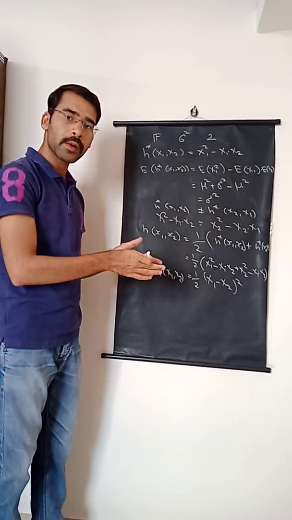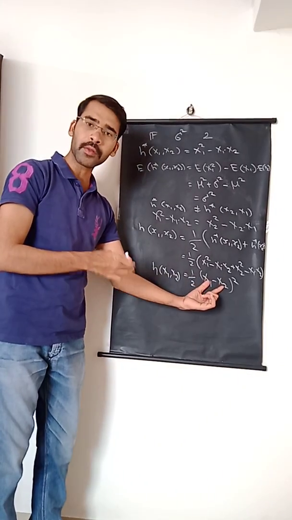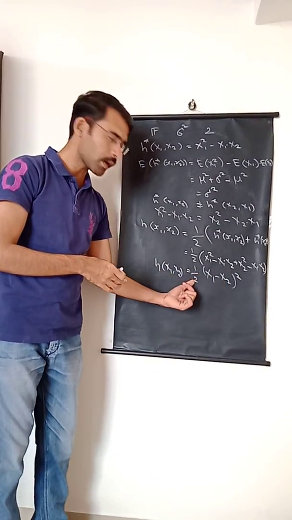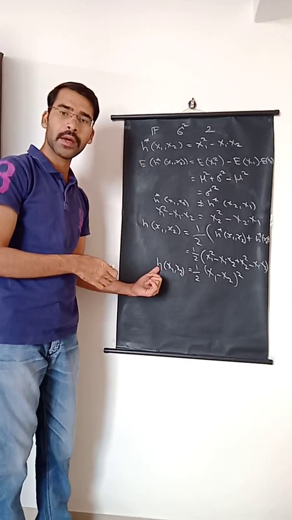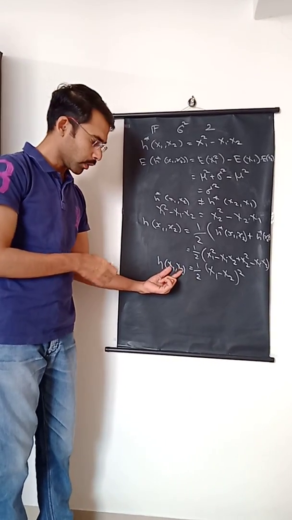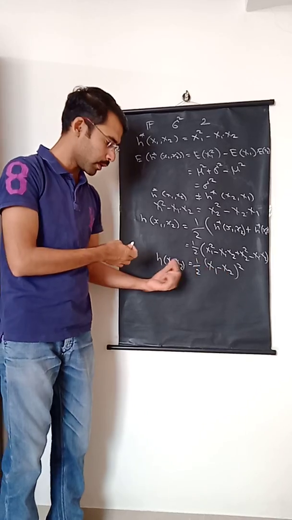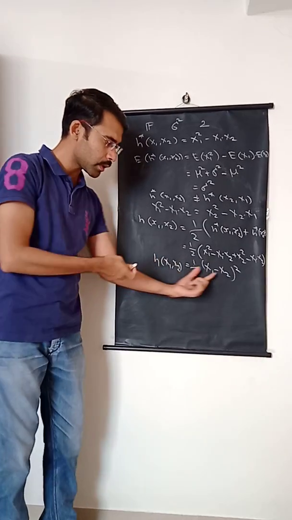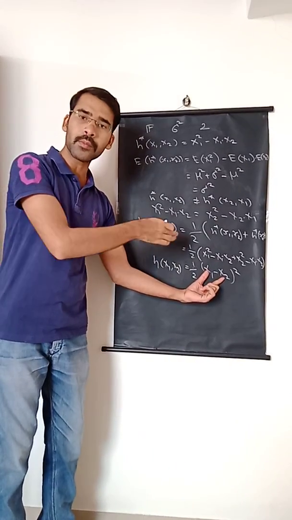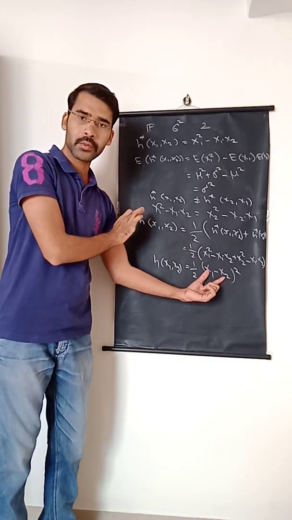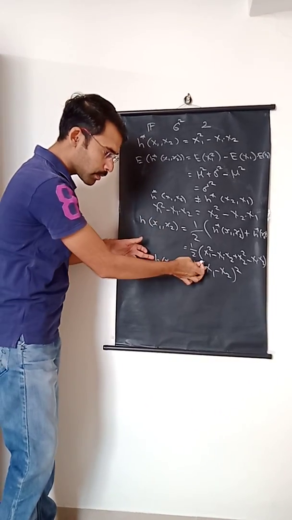So whenever two values are given, we will simply take the difference between those two values, square it, and divide by 2. This will be the h value for this particular sample. So even if the order of x1 x2 is different, we are only focusing on the difference between these two values, so the order will not matter. So now this is a symmetric kernel.